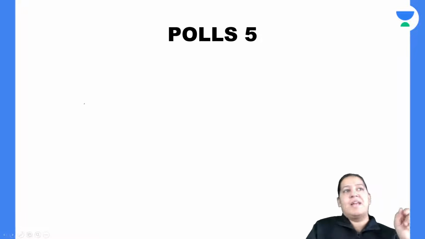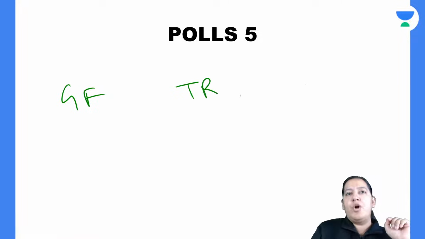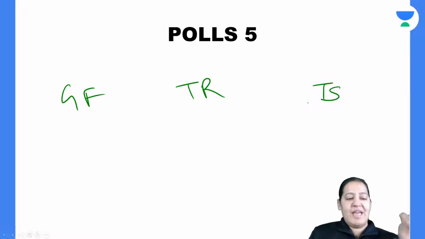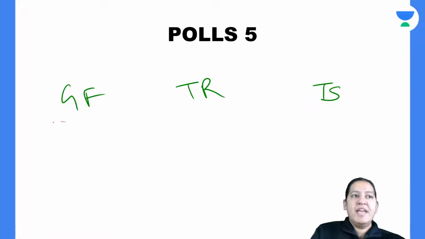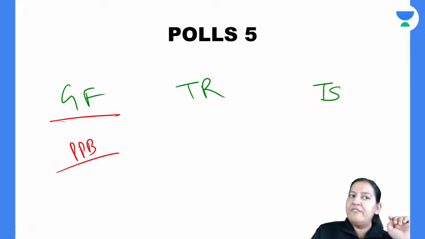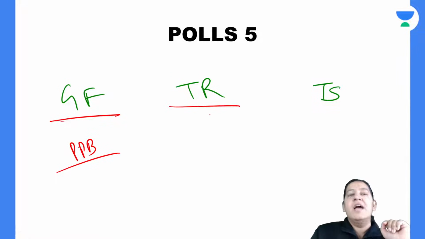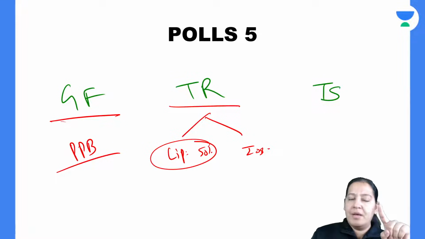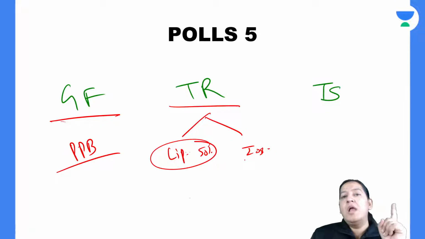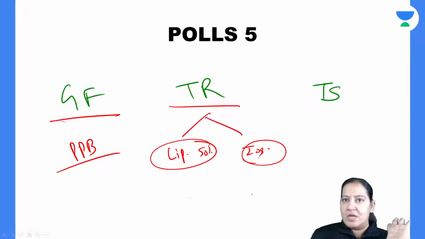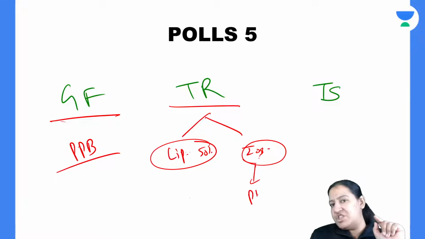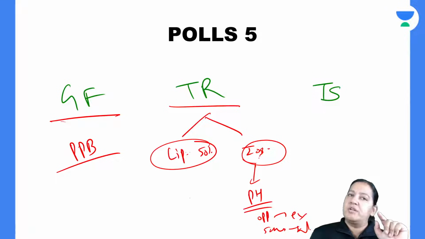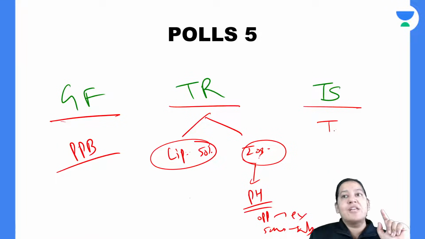I taught you the three mechanisms: glomerular filtration, tubular reabsorption, tubular secretion. The three steps of the excretion and the criteria for each of them. Here the criteria is plasma protein binding, only free drug can cross, bound cannot cross. Here criteria are two: lipid solubility and ionization. Lipid soluble get absorbed, lipid insoluble get excreted. Unionized get absorbed, ionized get excreted. This is the summary. And here comes the role of pH. So opposite medium is required for excretion and same medium is required for absorption. We know the summary. And tubular secretion, only transporter is required.